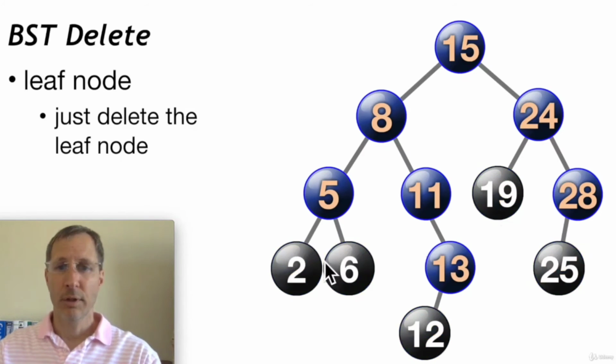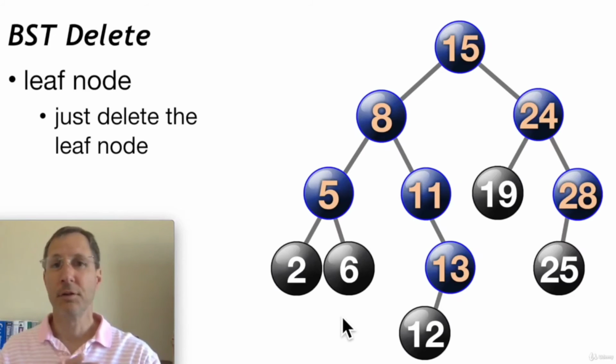So look, these gray nodes are all leaf nodes. In the case of a leaf node, it's easy for us to just delete the leaf node without affecting anything else in the tree. These are bottommost nodes, so it doesn't affect the organization of anything else in the tree. We can just delete that node if it's a leaf. That's the easiest case right there.